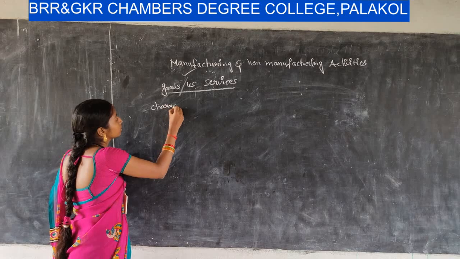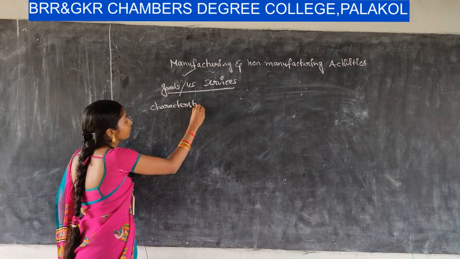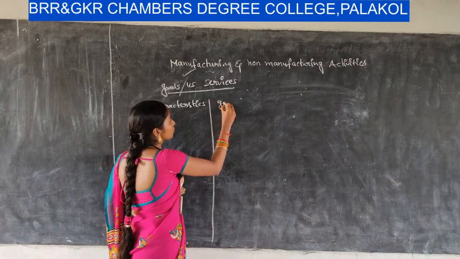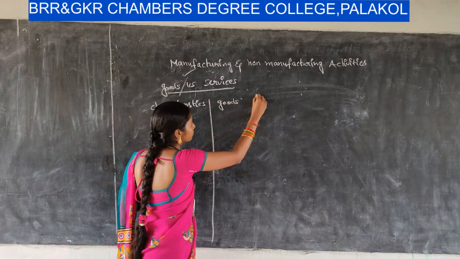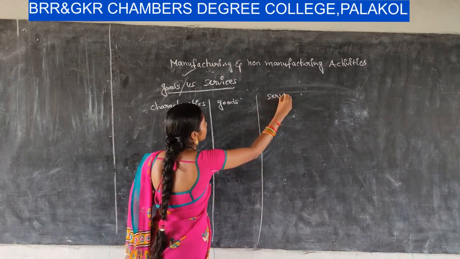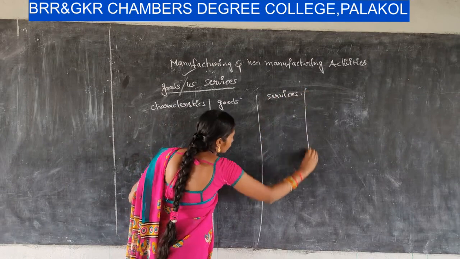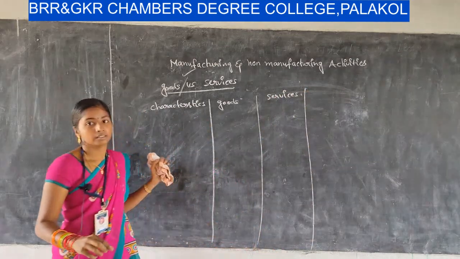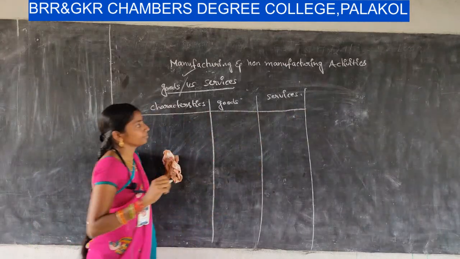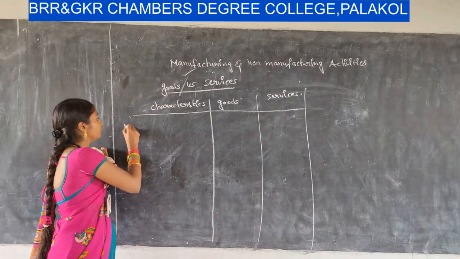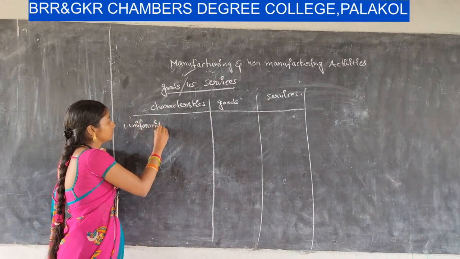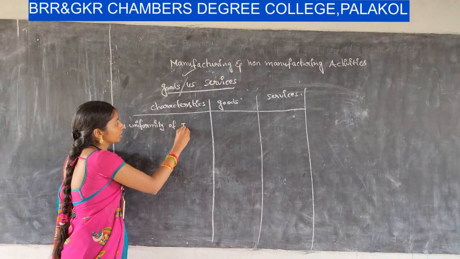Characteristics of goods and services. It is a very simple topic. Okay, first one is uniformity of input.